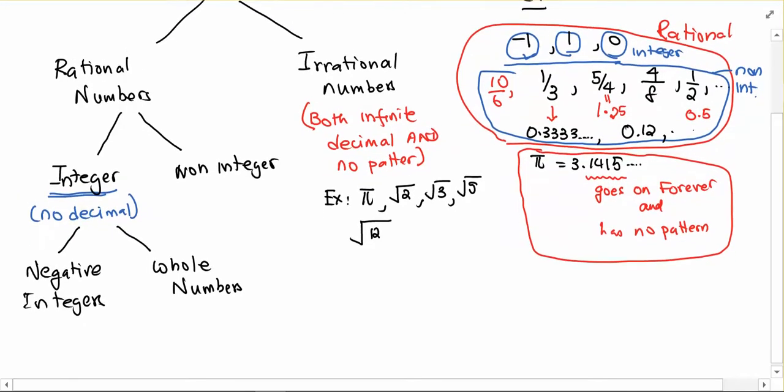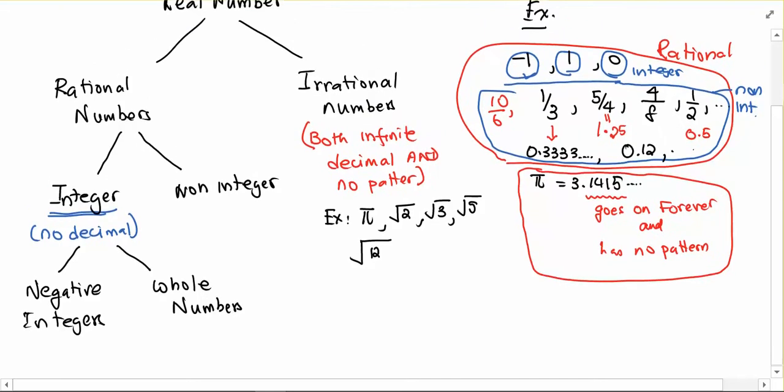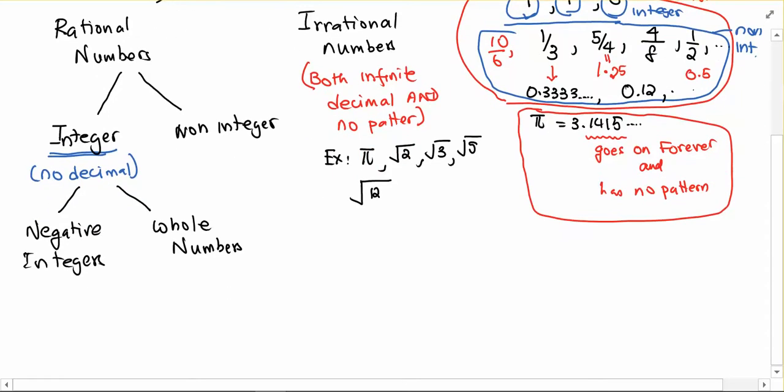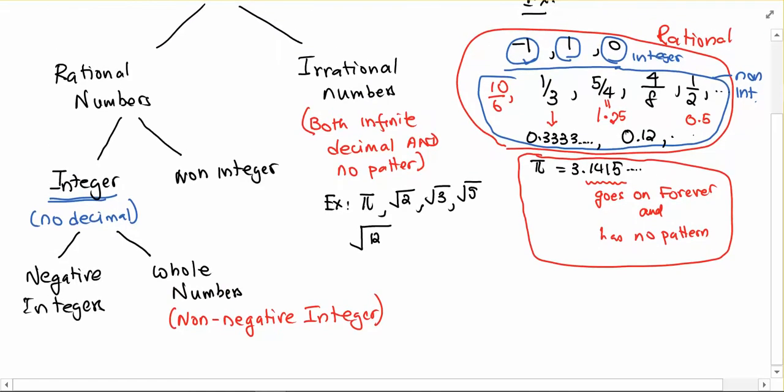So when somebody says what is a whole number, well, a whole number is a non-negative integer. So we see up here, I'm running out of colors, so I'm going to highlight them.